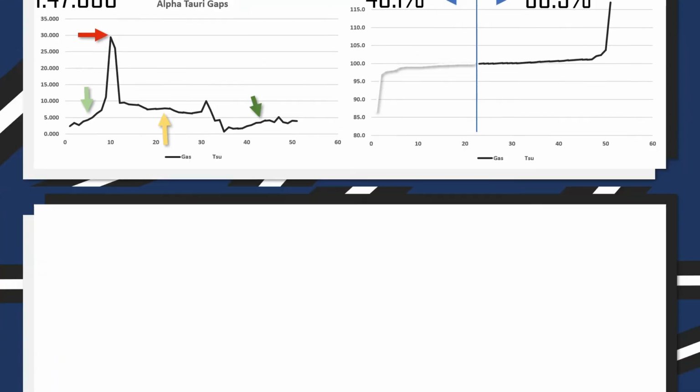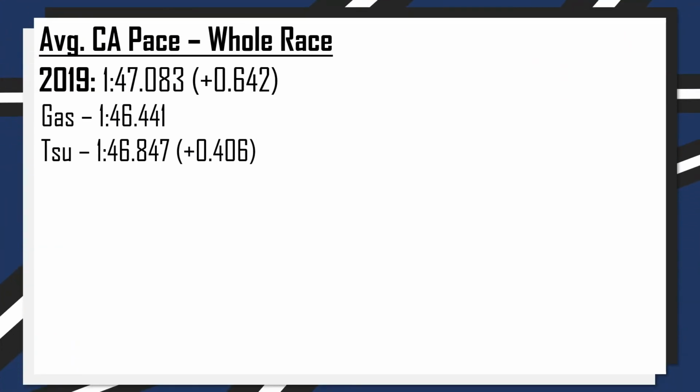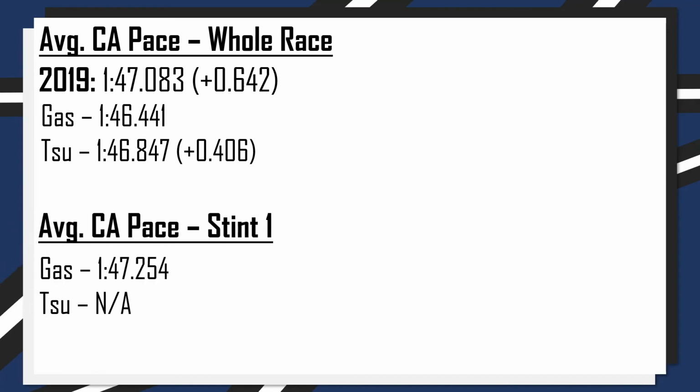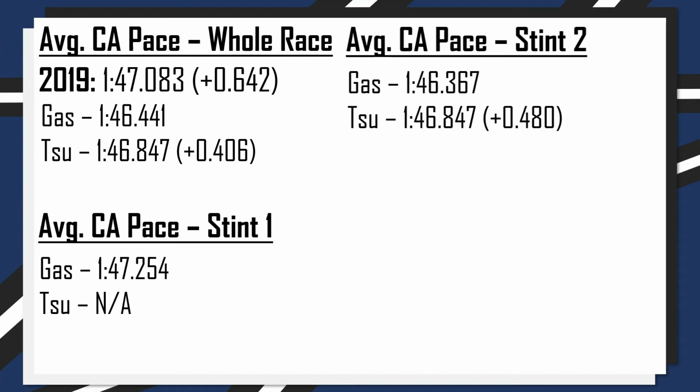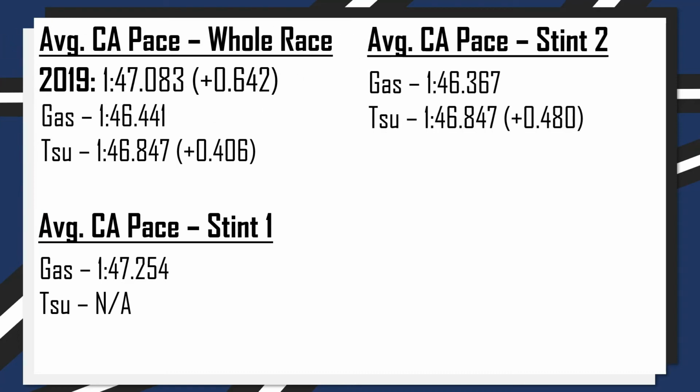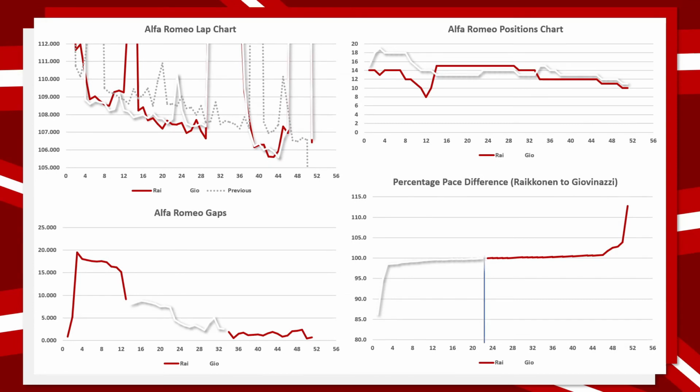And looking at the AlphaTauri's lap times overall compared to their 2019 pace, they were 6 tenths a lap faster in 2021, with Yuki Tsunoda being on average about 4 tenths a lap slower than Pierre Gasly across the whole Grand Prix. And again, unfortunately, in stint number 1, we don't have any information for Yuki Tsunoda as he never set a clean air lap time. However, stint number 2, on the hard compound, they did, and Yuki Tsunoda was just over 4 tenths a lap slower than Pierre Gasly. Then from AlphaTauri, we take a look at Alfa Romeo, and splitting the percentage pace difference